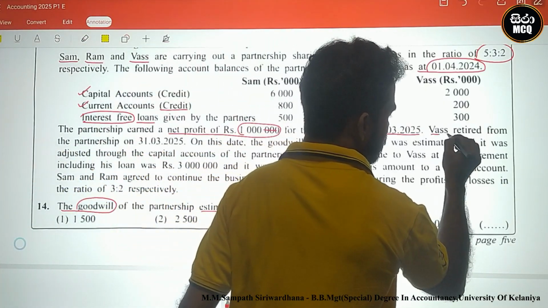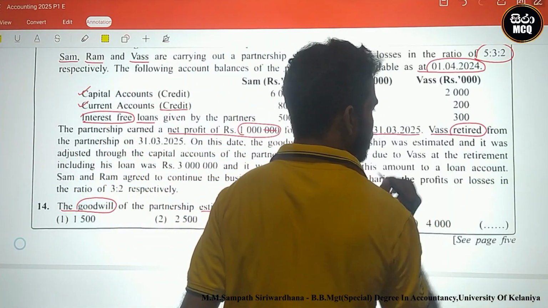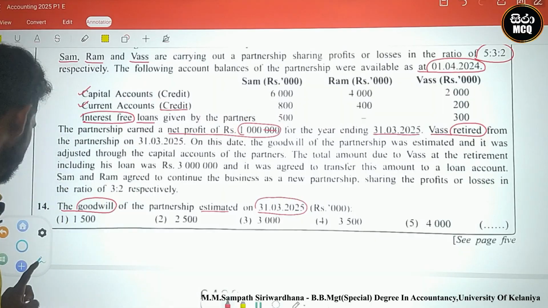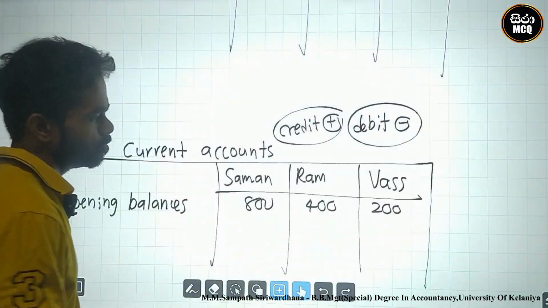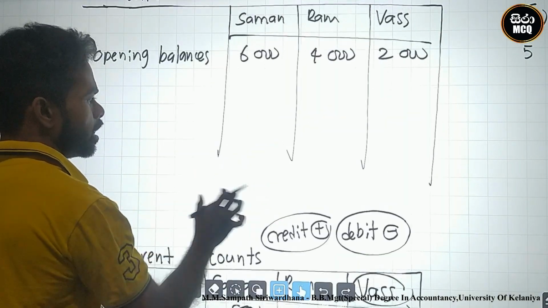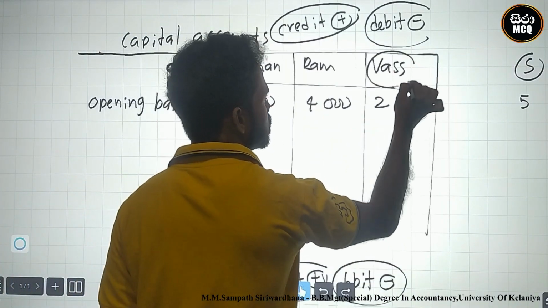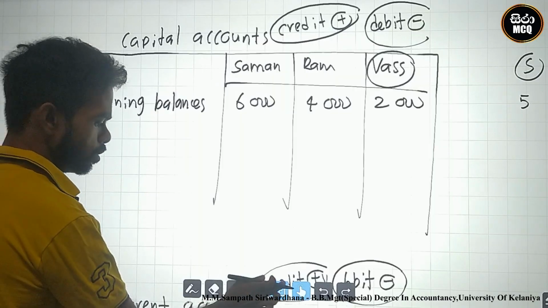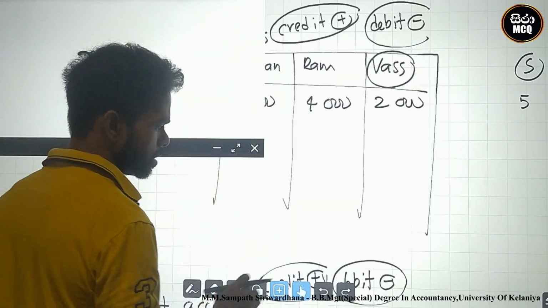Vas retired. Look here, we must highlight that Vas retired. Vas is the person in the current and capital accounts, and Vas is the retired person. Vas is the main person there.